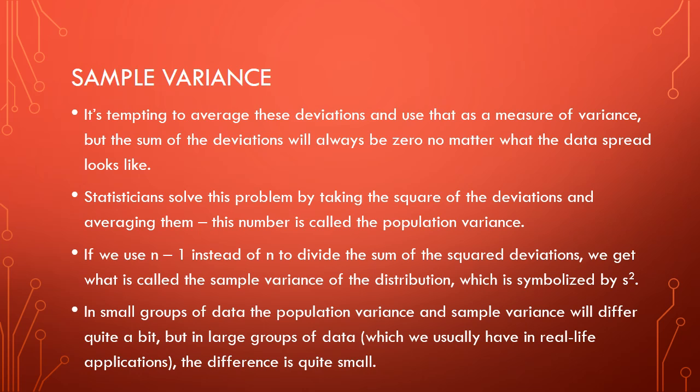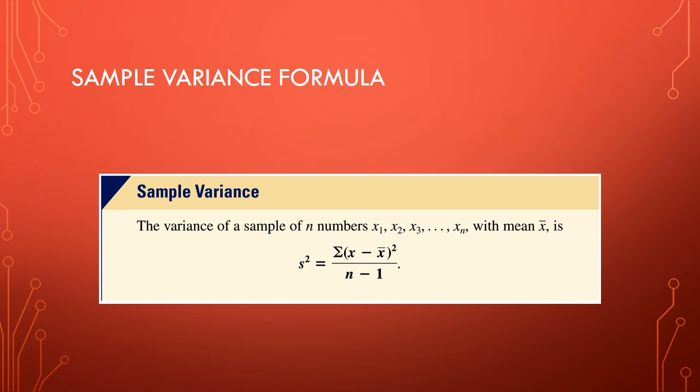Now, in small groups of data, the population variance and the sample variance will differ quite a bit, but in large groups of data, which is really what we usually have when we're working with real-life situations, the difference is actually quite small. Here is our sample variance formula, and it's what we just talked about. You take each data point minus the mean, you square those, and then they get added together. That's the sigma. You sum them up, and then that gets divided by n minus 1.